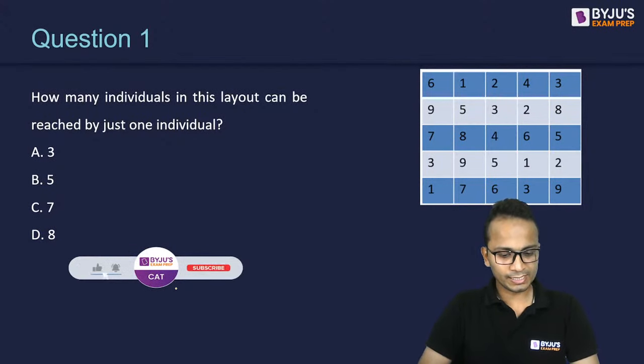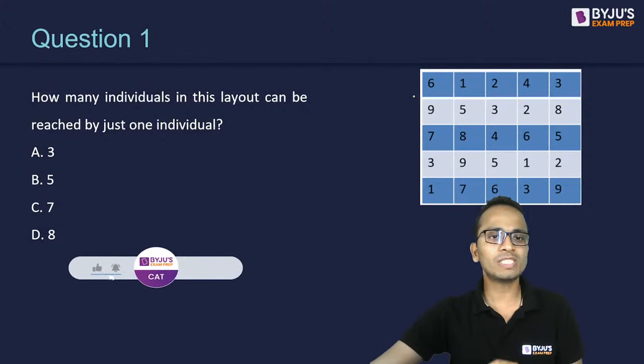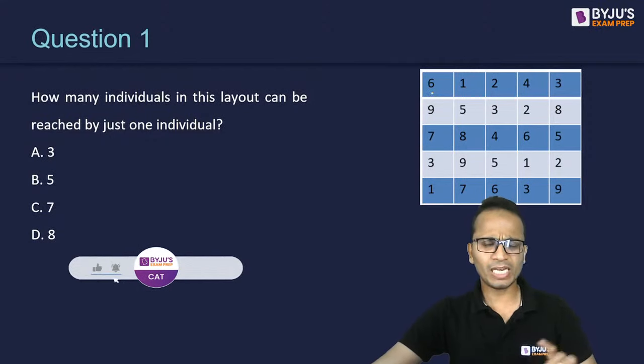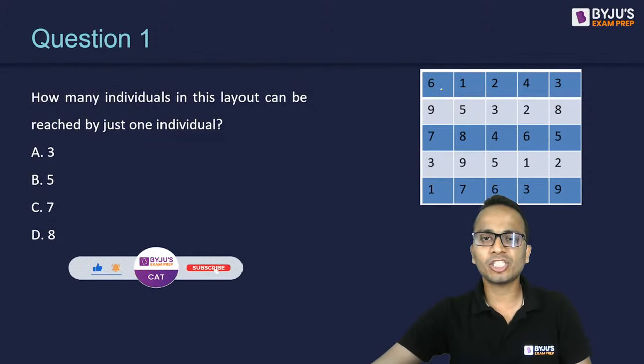Okay, so Anand says 7, Akhil says 7, and Disha says 5. Let me check all of them one by one. I have to check all those individuals which can be reached by only one individual. So all of you, I'm looking for the first row, 6. First of all, 6. How many individuals can reach 6?